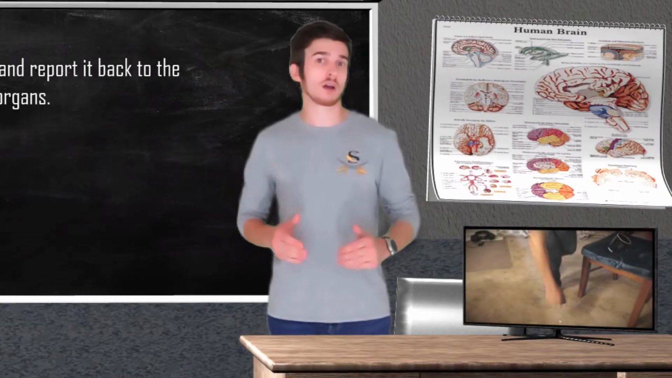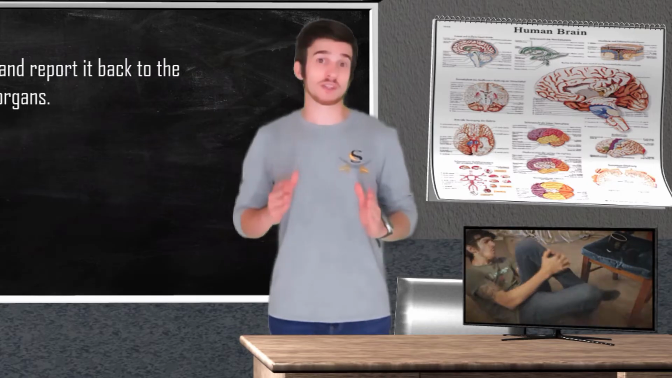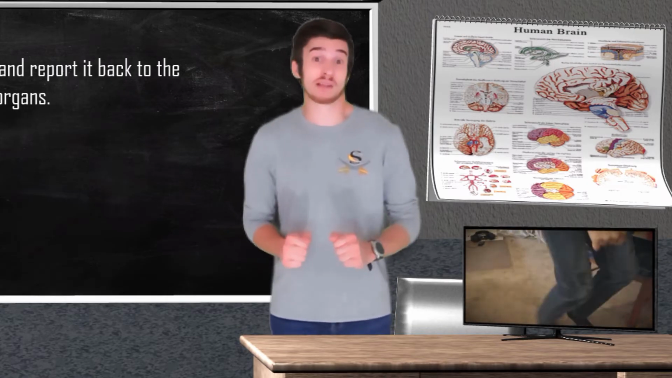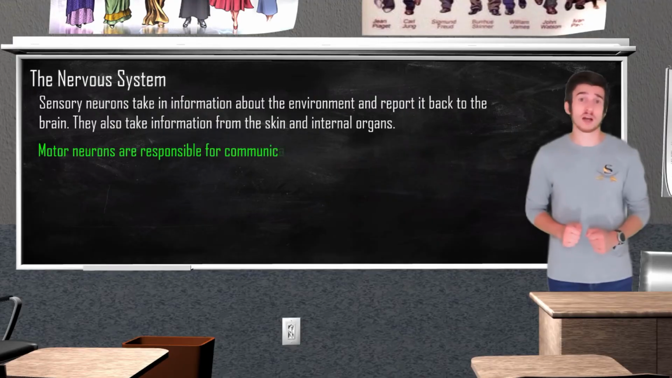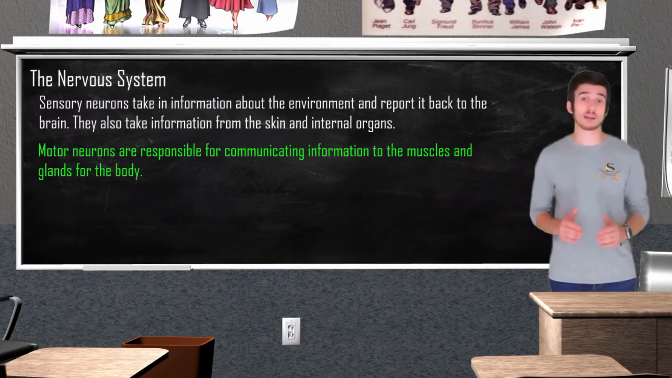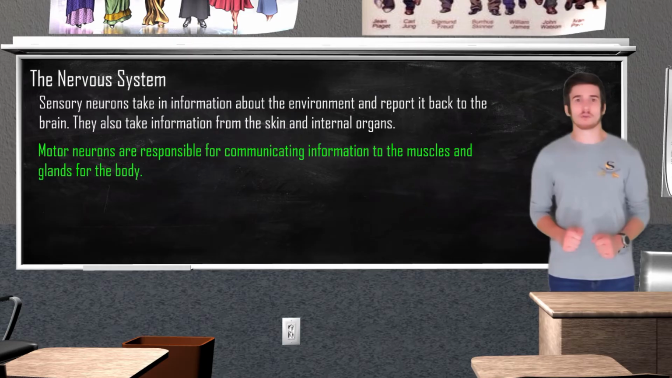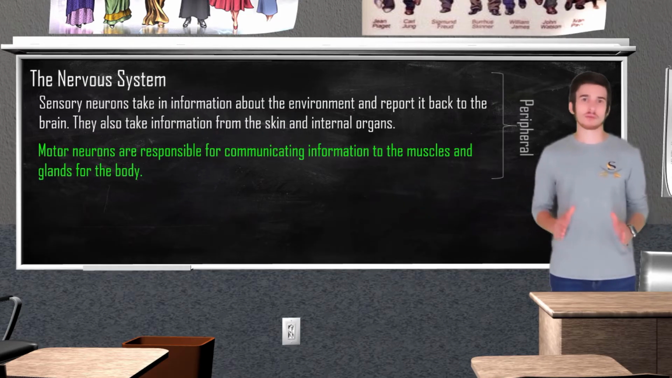So when you stub your toe or hit your shin on the end table, it's your sensory neurons letting your brain know to send the maximum pain threshold down to that area. Our motor neurons are going to be responsible for communicating information to the muscles and glands of the body. A simple act such as blinking your eyes activates over 1,000 motor neurons. Both sensory and motor neurons are going to be located in the peripheral nervous system.